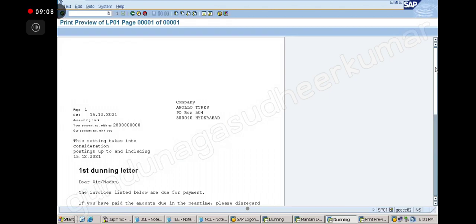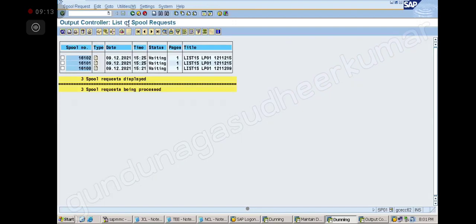First dunning letter, yes. So that's why you see we have 3 here. This is the first dunning letter for the 1 lakh. This is the second dunning letter for the 1 lakh. But this is the first dunning letter for the interest. Now you tell me why it did not pick up in the first letter. It should have picked up along with my 1 lakh first dunning letter, no?